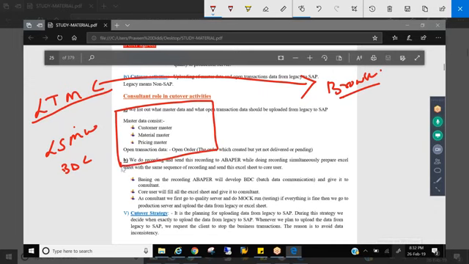Second reason, in LSMW, we need to create an Excel sheet. So how do we collect the data from the legacy system? Never as a consultant will you be exposed to the customer data, because a lot of sensitive data would be there, right? Customer tax details, payment details. So what is your role?